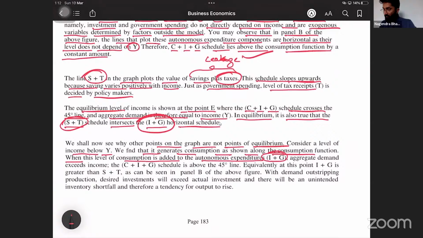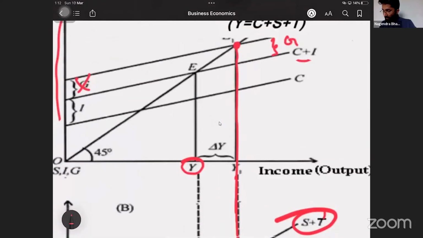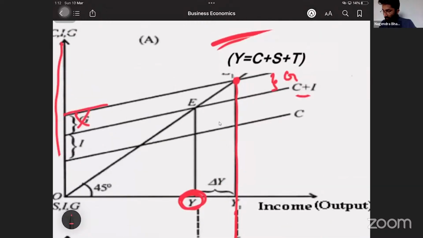exceeds income. See, if you go to Y level, what is the aggregate demand? This is this one, no? This is demand line, C plus I plus G. This is demand line, no? C plus I plus G, which is above at this Y level.